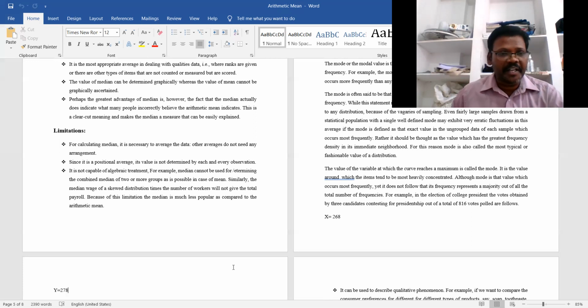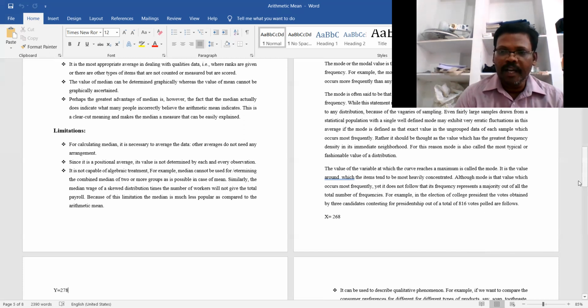It is also not capable of algebraic treatment. For example, the median cannot be used for finding the combined median of two or more groups, as is possible in the case of the mean. Similarly, the median wage of a skewed distribution times the number of workers will not give the total payroll. Because of these limitations, the median is much less popular than the arithmetic mean.